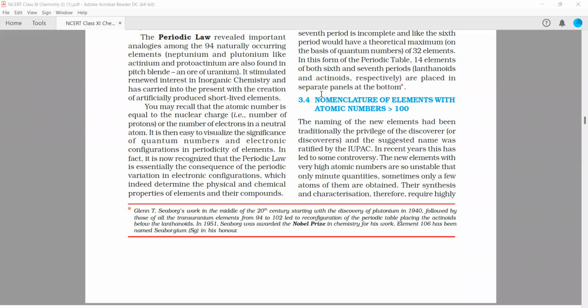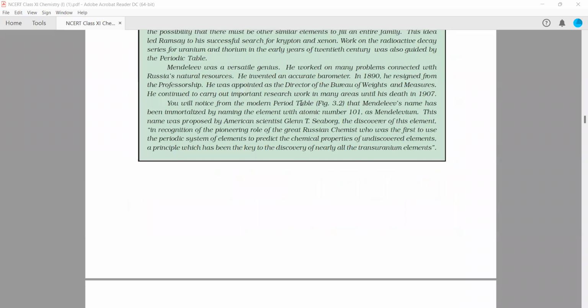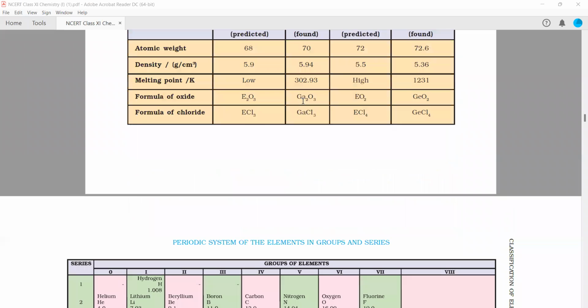So now we will be starting from nomenclature of elements with atomic numbers greater than 100. इसके पहले हम लोग देखें कि periodic table कैसे बना, मतलब starting पे law of triads आया, फिर Newland's law